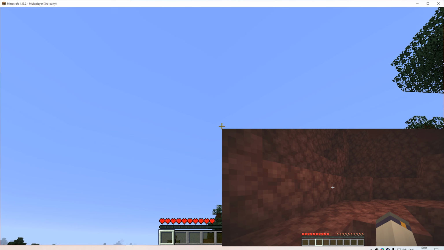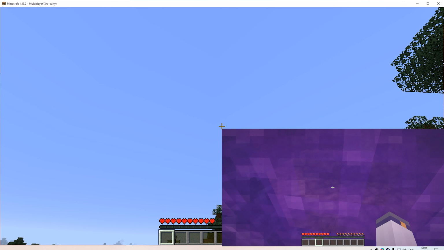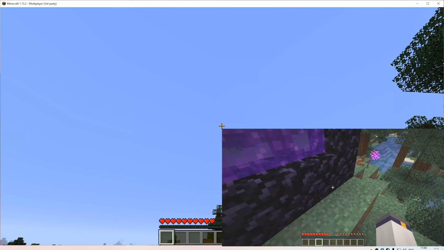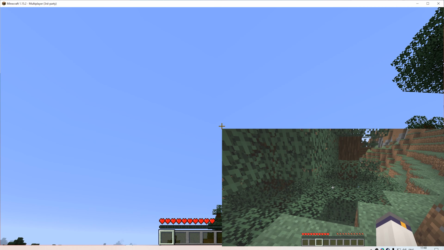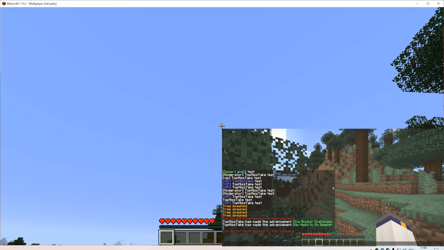But once he exits the nether, he can no longer use the command, because the context limits the circumstances in which the command can be used.